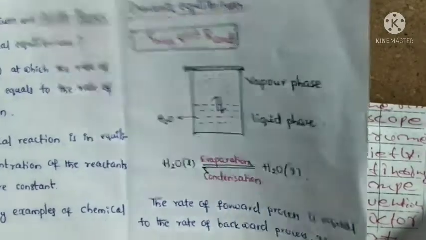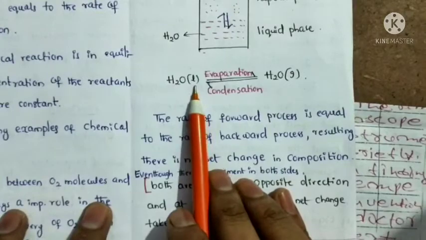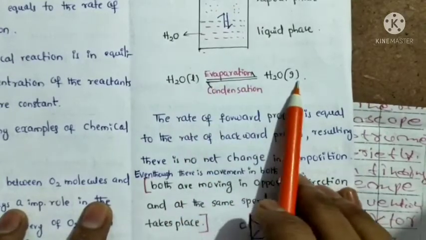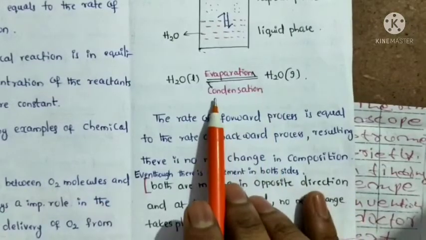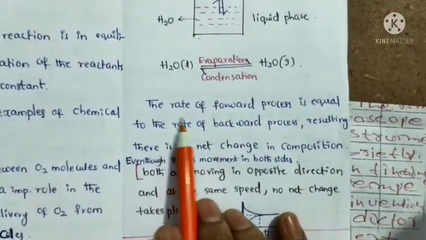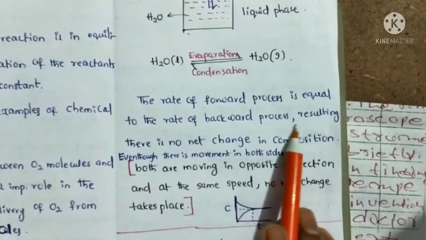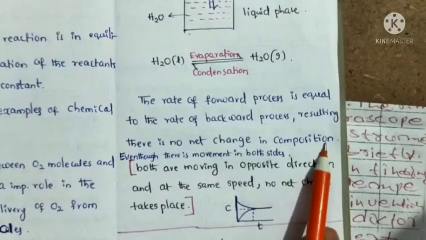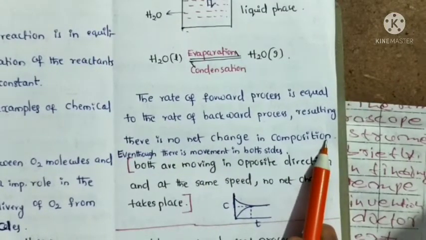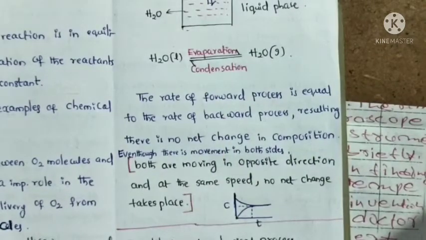Here, H2O in the liquid phase and H2O in the gaseous phase, which is nothing but the vapor phase. The rate of the forward process is equal to the rate of the backward process, resulting in no net change in the composition or amount of water molecules.